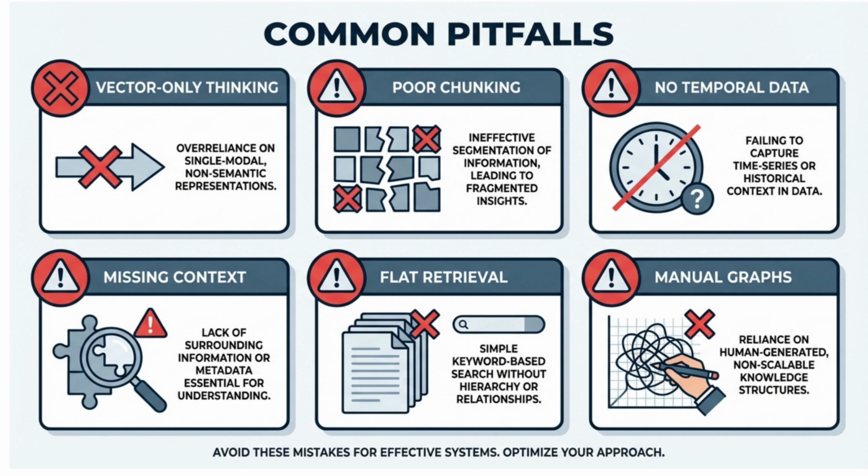Avoid the common pitfalls. Vector-only thinking that misses relationship reasoning. Poor chunking strategies that lose context. Ignoring temporal aspects of your data. Embedding chunks without surrounding context. Flat retrieval when hierarchical would be faster. Manual graph construction when you should automate entity extraction. These mistakes turn a powerful architecture into an expensive disappointment.